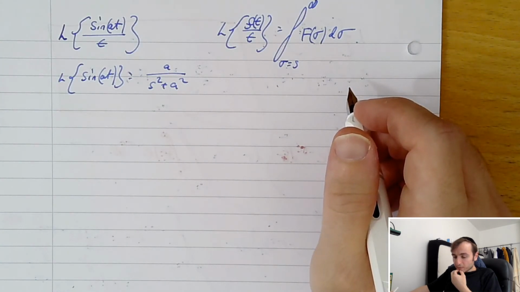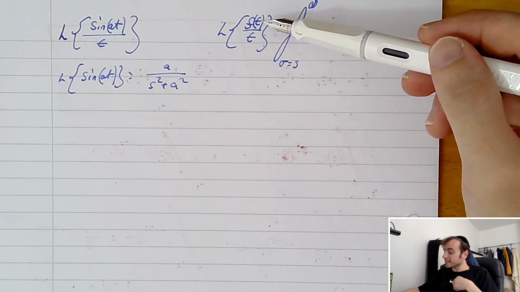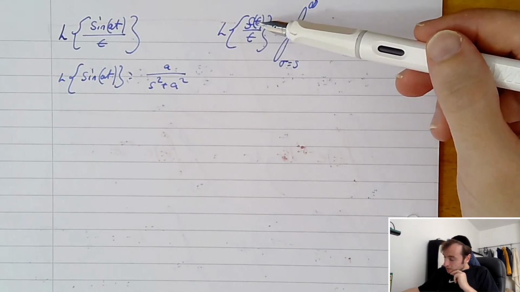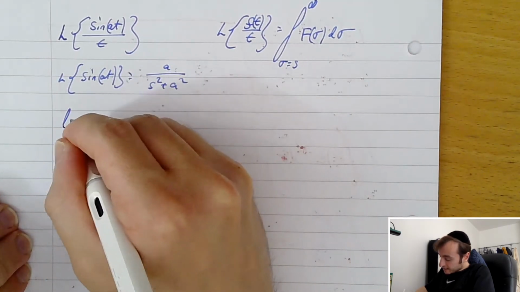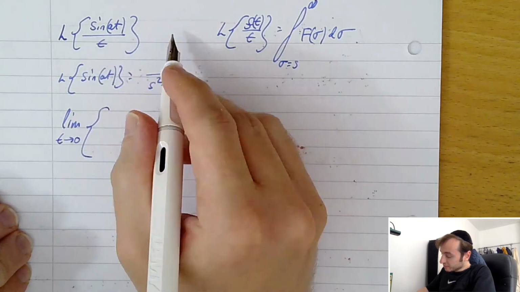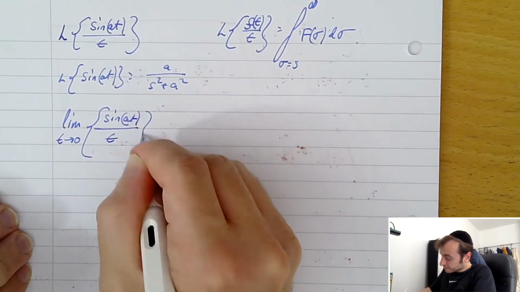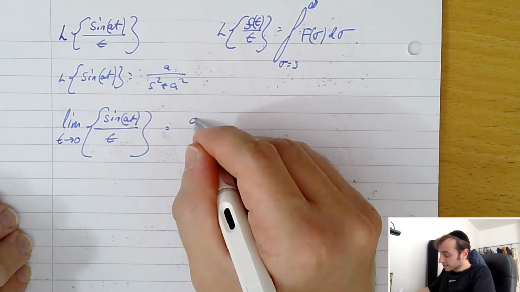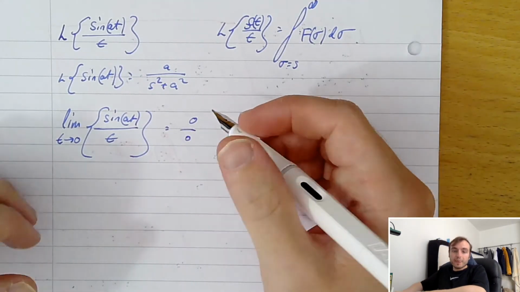The only problem is that we need to test the limit to make sure that one actually exists of f of t on t. What we need to do first is see if there's a limit that exists as t tends to 0 for f of t, which in this case is sine AT on t. As t tends to 0, sine AT is going to tend to 0, and t is going to tend to 0. 0 divided by 0.